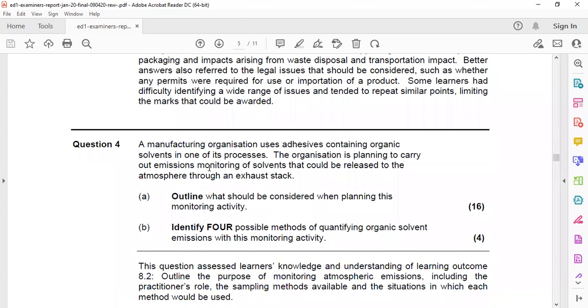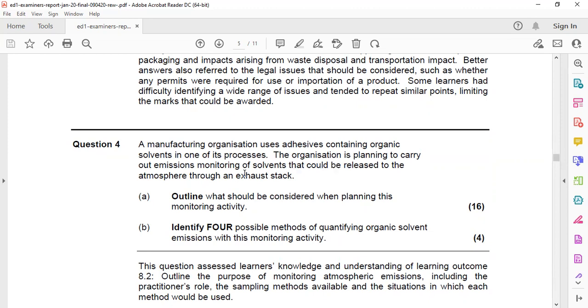For question 4, a manufacturing organization uses adhesive containing organic solvents in one of its processes. Adhesive is nothing but a chemical or a pigment. The organization is planning to carry out emissions monitoring of solvents that could be released to the atmosphere through an exhaust stack. You should know that there will be an exhaust stack in an organization which burns something, which heats something.